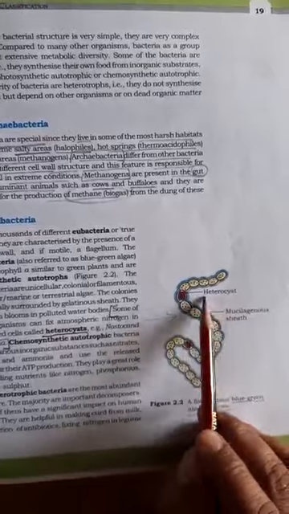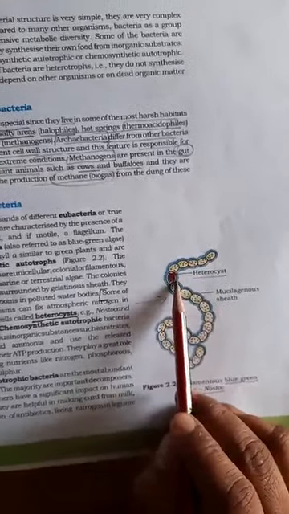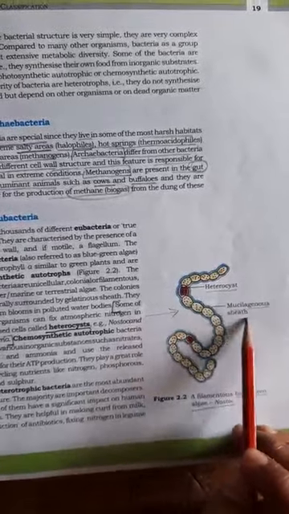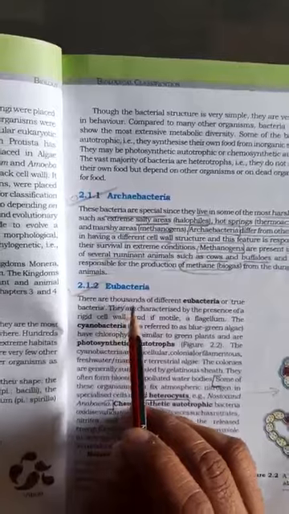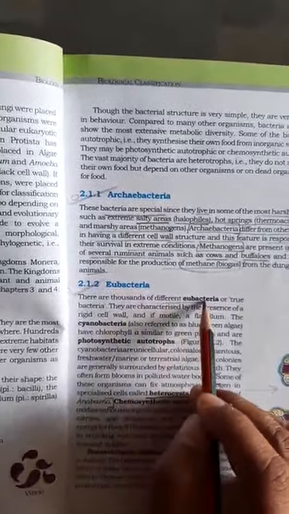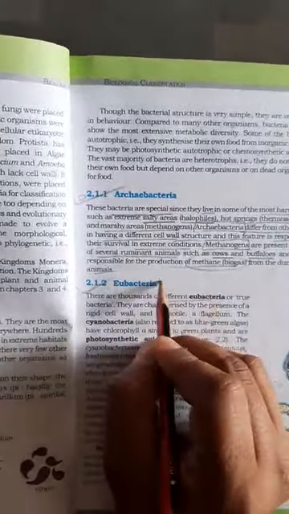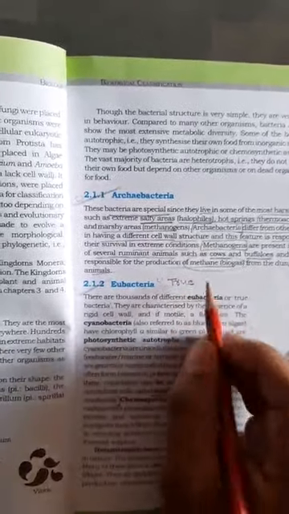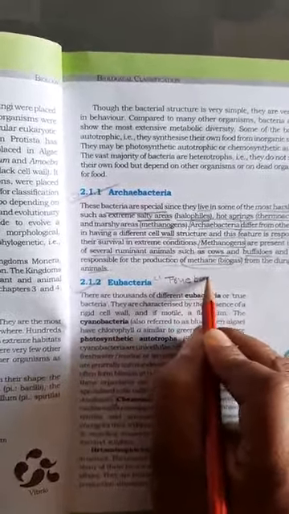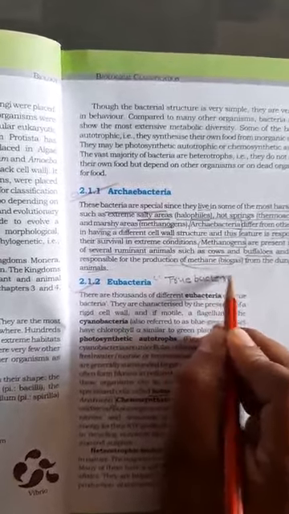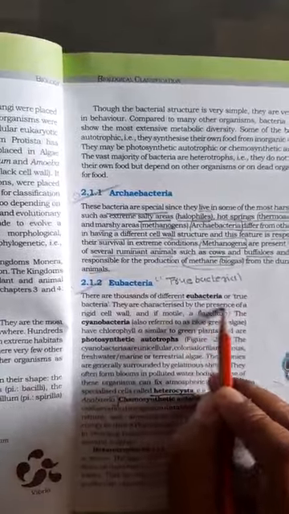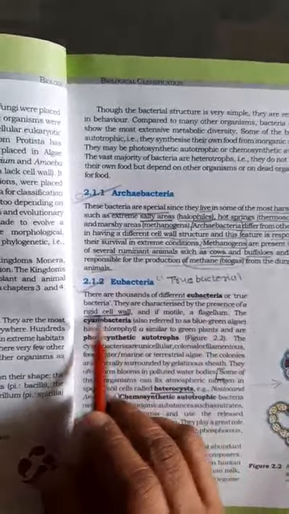Second topic, Eubacteria. First, draw the structure of a filamentous blue-green algae. This site is a heterocyte. This outer layer is a mucilaginous sheath. Eubacteria. There are thousands of different eubacteria. This is one type of true bacteria. Clear? They are characterized by the presence of a rigid cell wall.